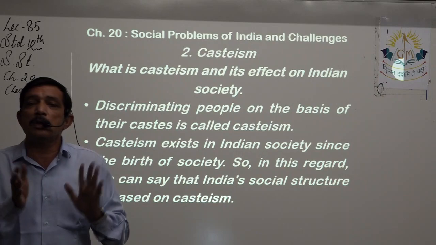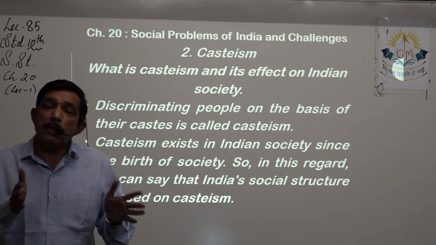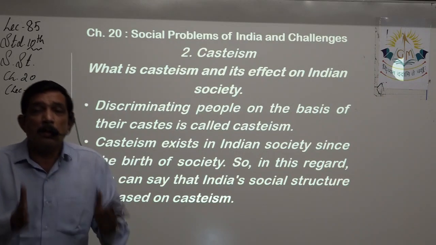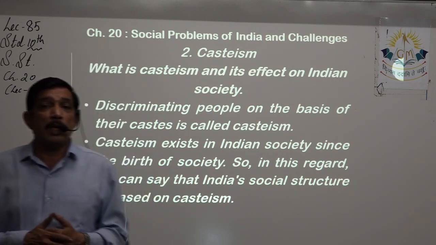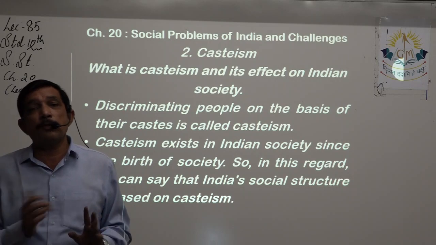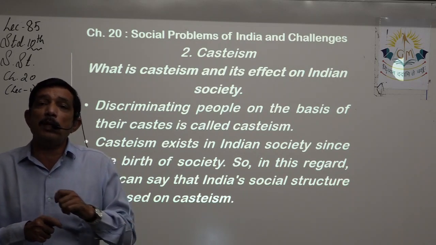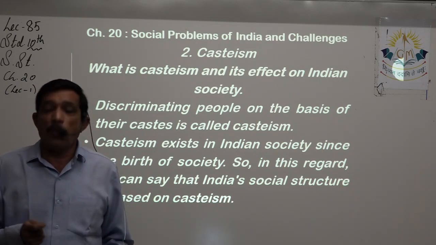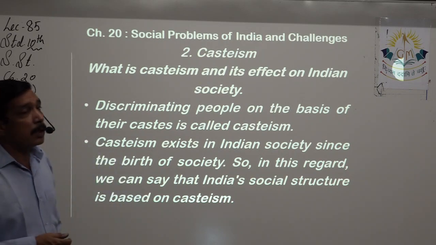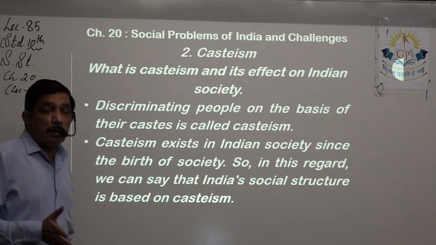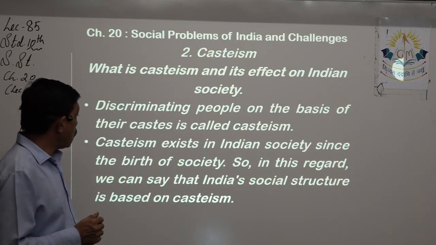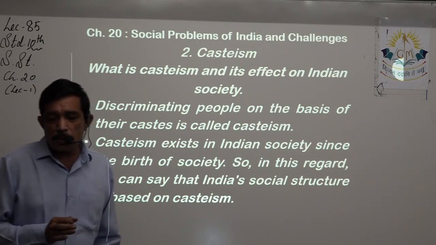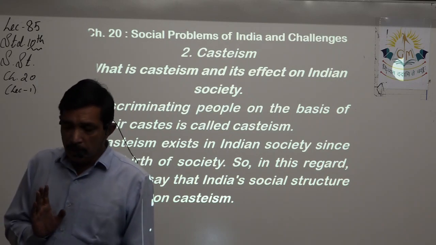Automatically there is a division in the society, a division in the religion, a division in the area, right? These caste people are more superior, these caste people are inferior, and so discrimination starts at each and every point. So wherever discriminating against people on the basis of their caste starts, that thing is called casteism. Casteism has existed in Indian society since the birth of the society, right?